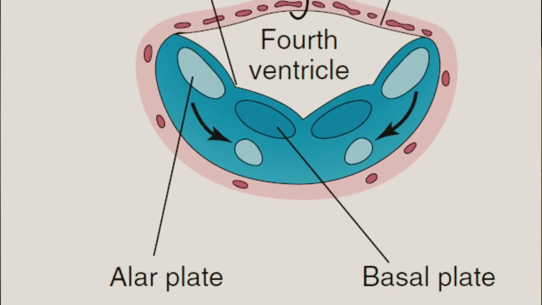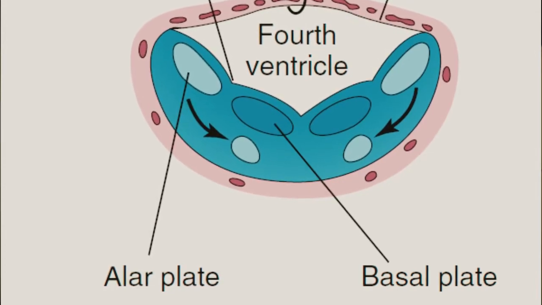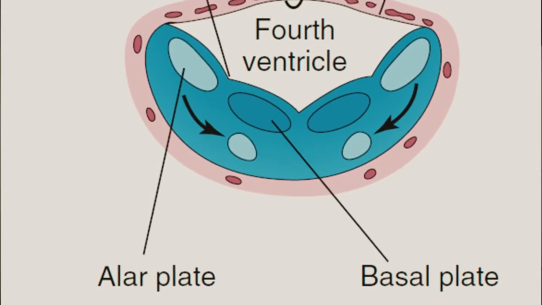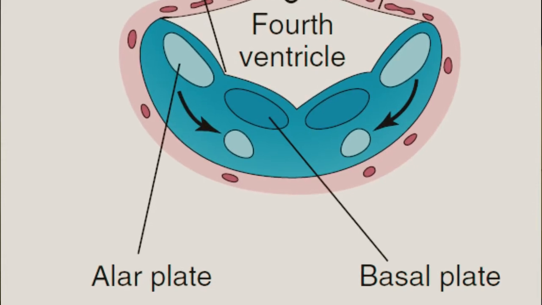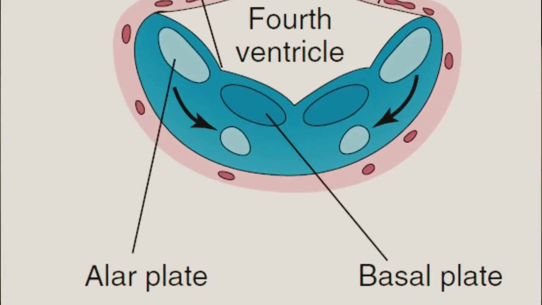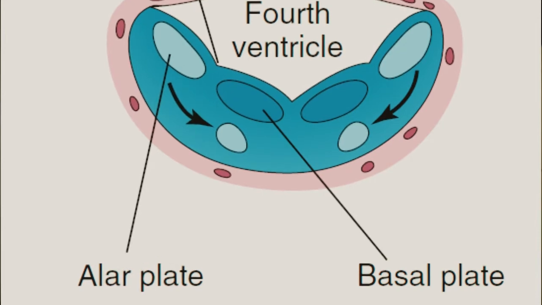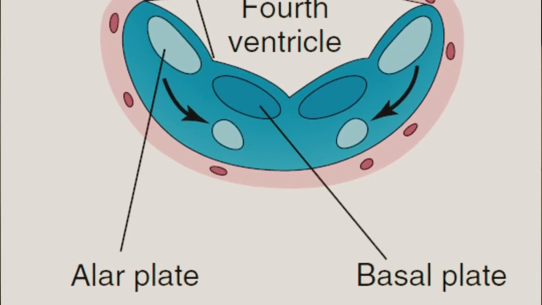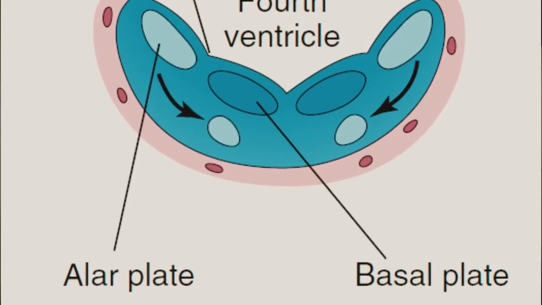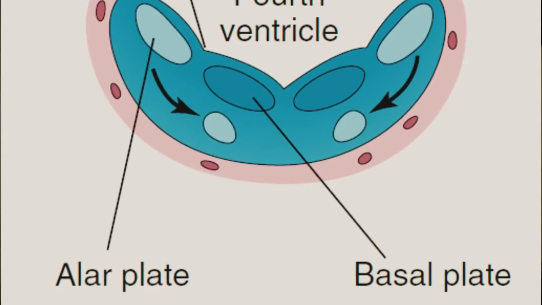If you draw a line running in the dorsoventral direction, it does not cut through both the basal and the alar plates. Due to eversion of the brain vesicles, the alar plates are more lateral.